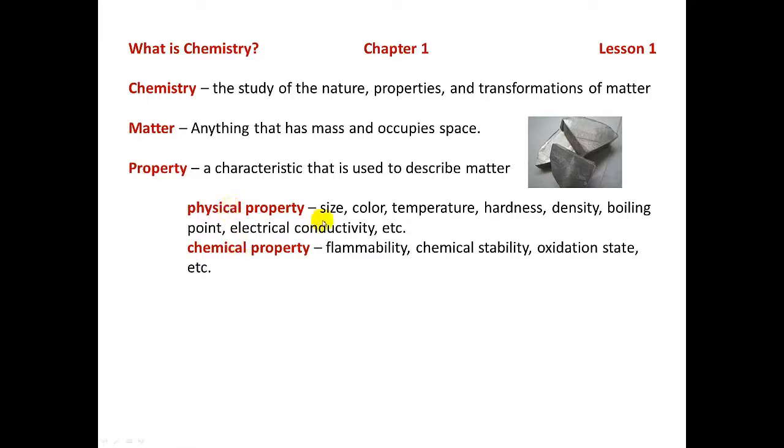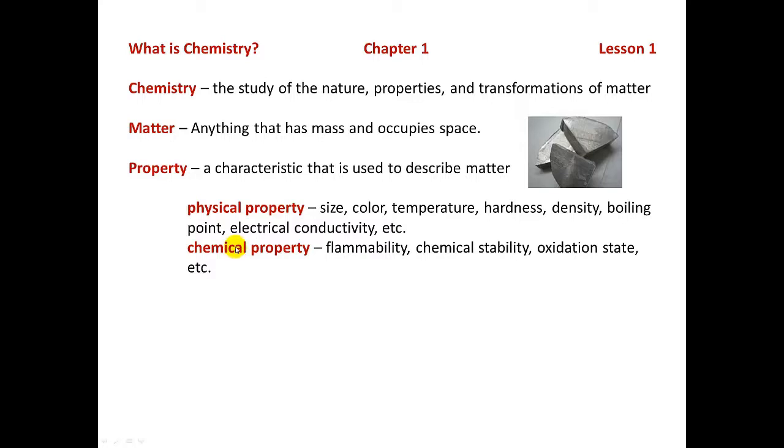So the physical properties include size, color, temperature, boiling point, electrical conductivity, melting point, and so on. Chemical properties might include things like flammability, chemical composition, chemical stability. Does it burn in air? Does it not burn in air? And so on. So let me give you an example here.